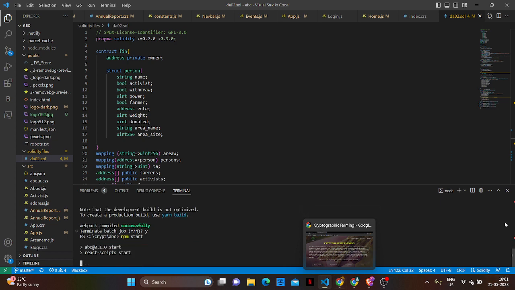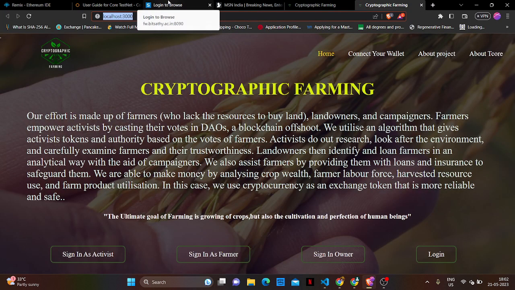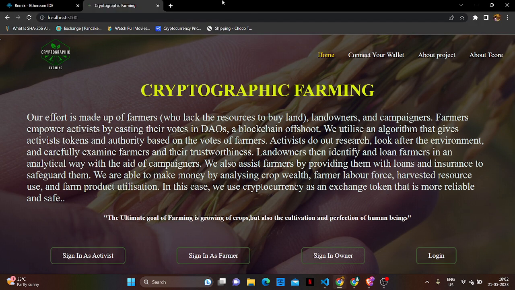First, let me start my project. As I was guided, I'm in the Brave browser, where I didn't install the MetaMask wallet. Let me copy this to Chrome, and this is our project.